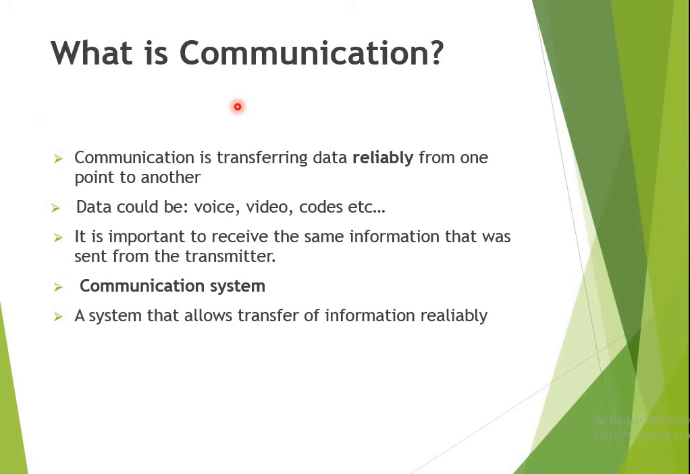So basically, what is communication? Communication is transferring data reliably from one point to another. Data could be anything. It can be voice, video, codes, etc. It is important to receive the same information that was sent from the transmission. So that is the main motive of doing a perfect communication. Whatever data is sent by the transmitter is received by the receiver. A communication system is nothing but a system that allows transfer of information reliably.